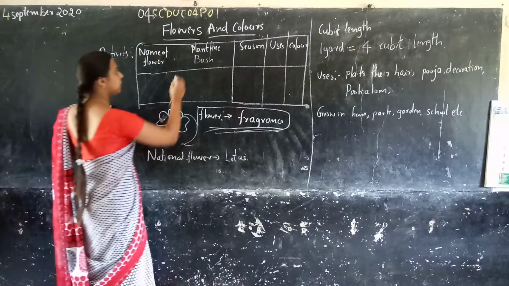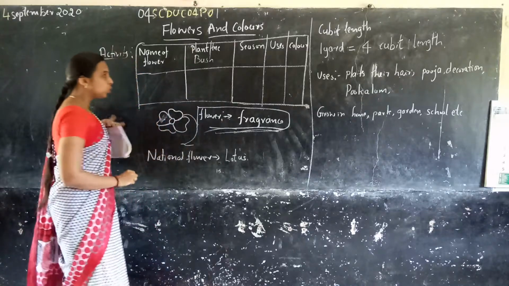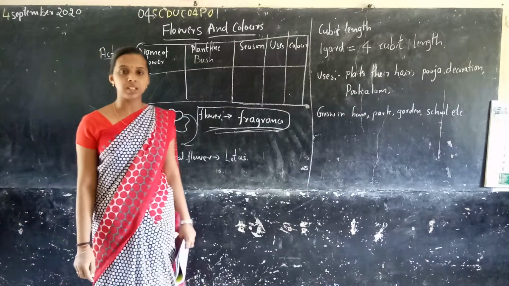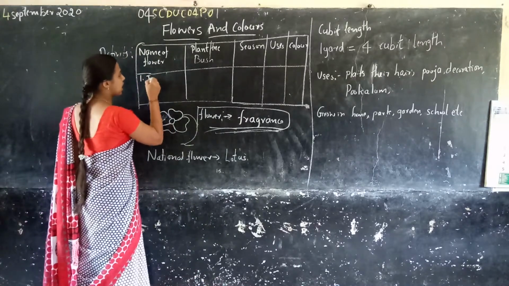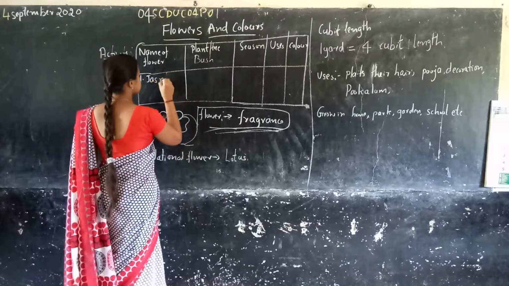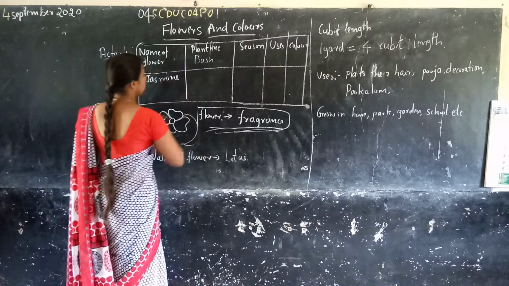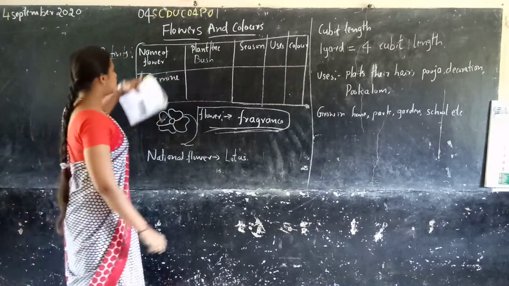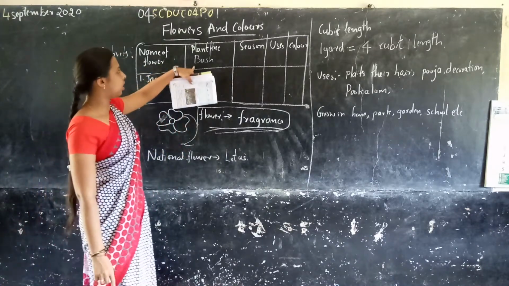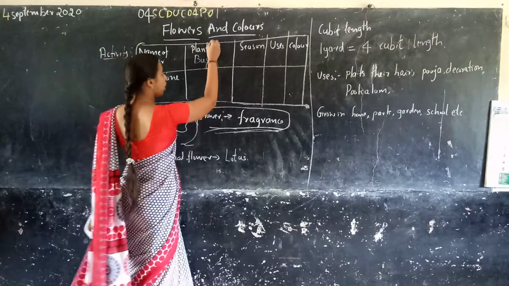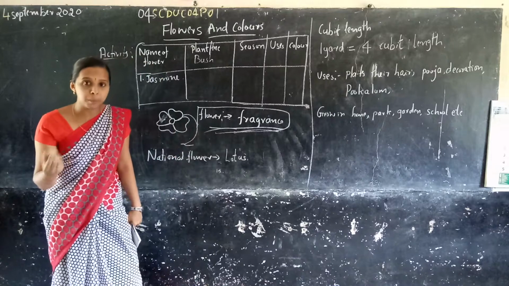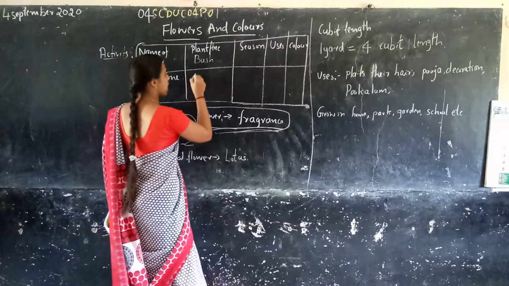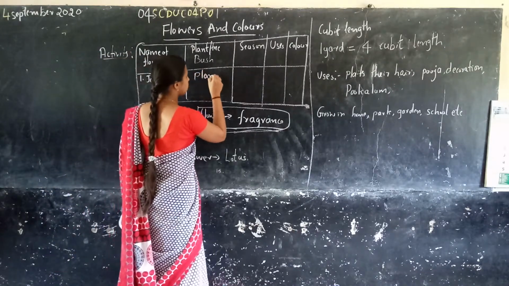Children, you see that? So you know different types of flowers. Jasmine is the name of the flower. The second column is plant, tree or bush. Is jasmine a tree or a plant? Jasmine is a plant.